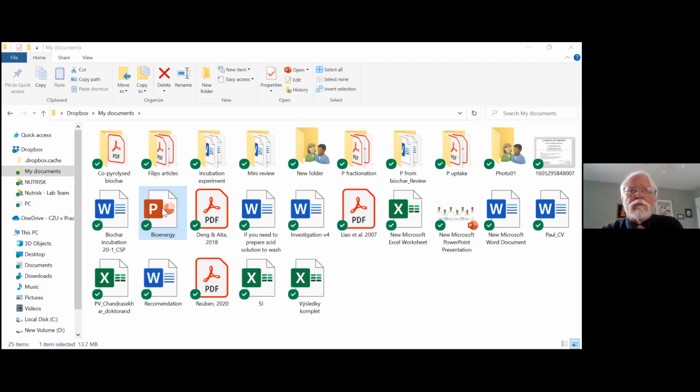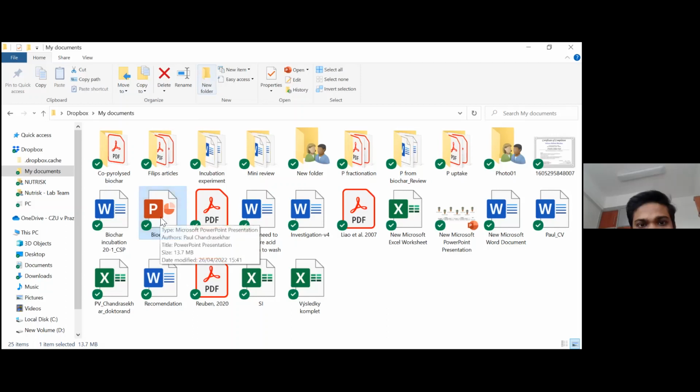Is it okay now? No, I still only see your folders. It looks like you've highlighted bioenergy, but it didn't open on our view. Yeah, now click on that.